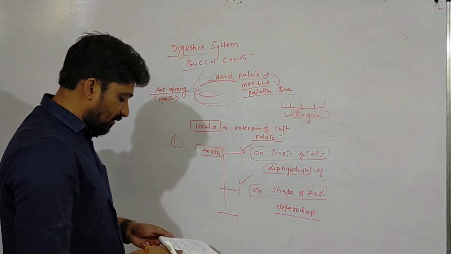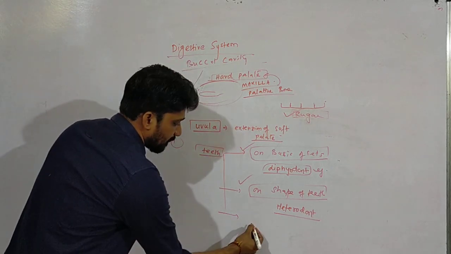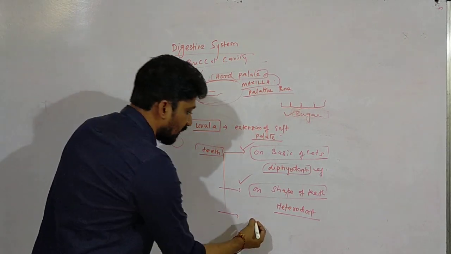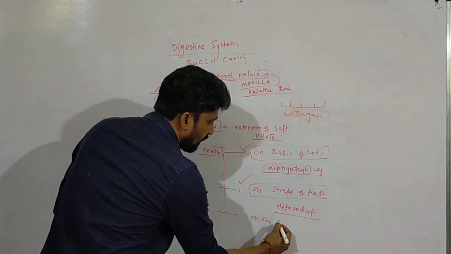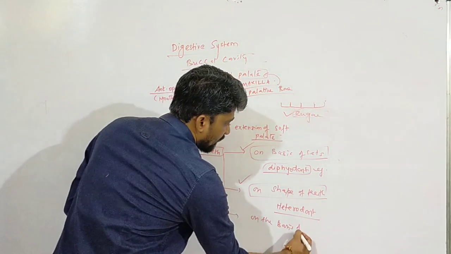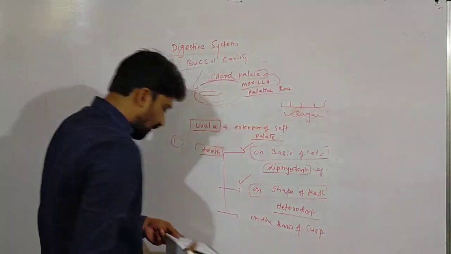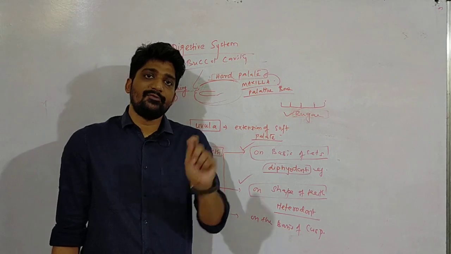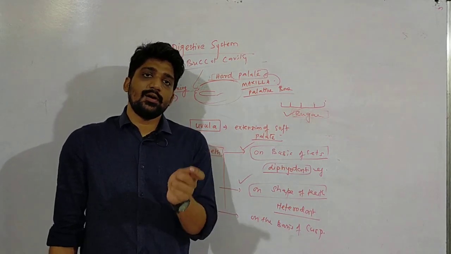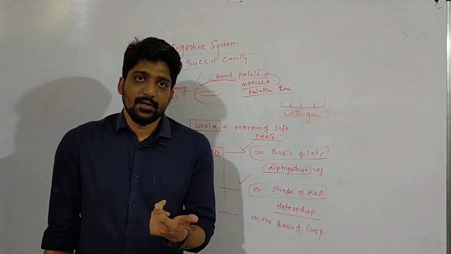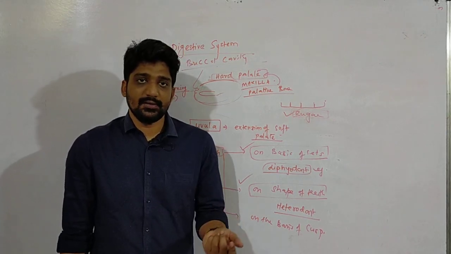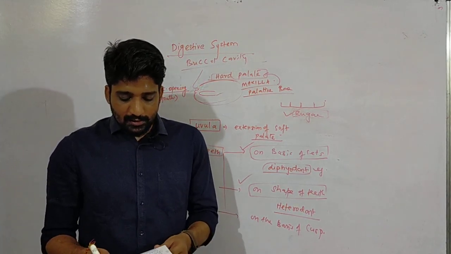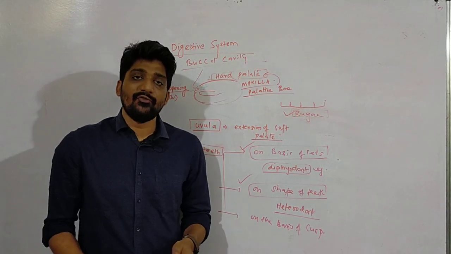And the next classification comes on the shape of the cusp. Cusp means a cup-like structure, the upper portion of the teeth. So what are the types on the basis of cusp? We have bunodont, or blunt cusp. So humans have bunodont. Similarly, we have selenodont, crown-like shape. Then we have cenodont. Then we have lophodont.